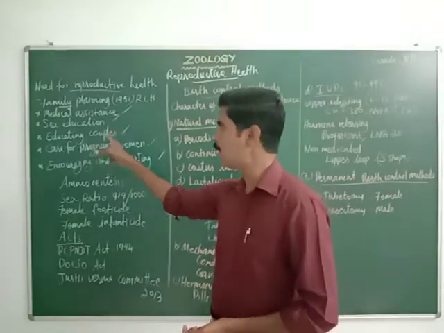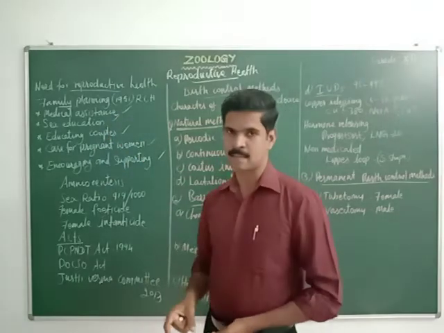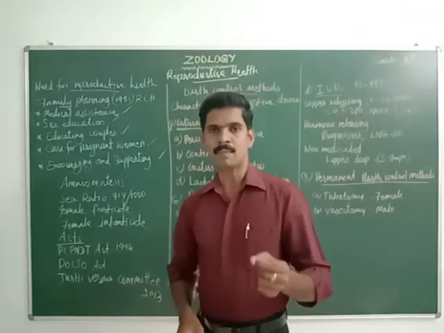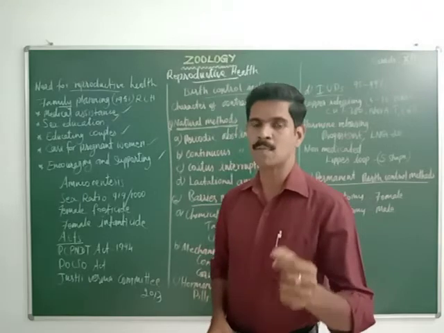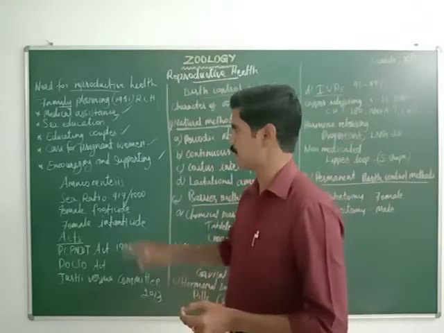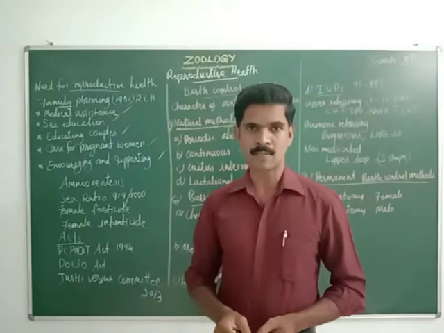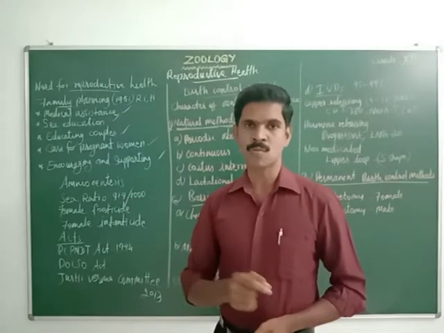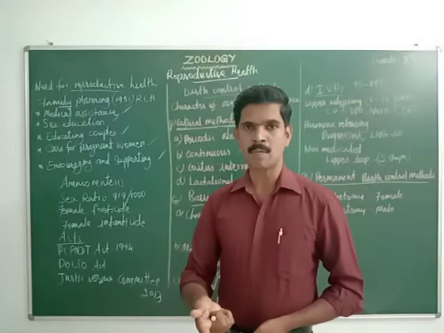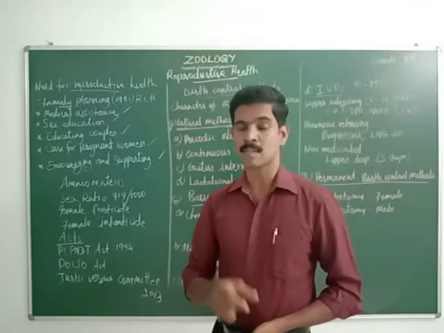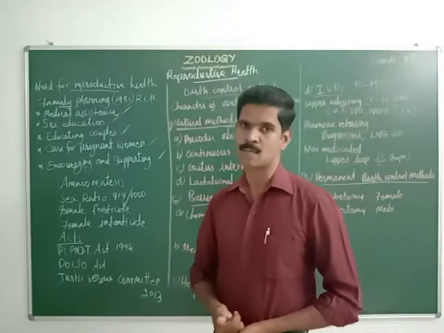Once more I repeat. The first one is medical assistance, meaning giving proper medical facilities to all the people to build up a healthy society. The second one is sex education, giving proper sex education in schools to understand the changes in their body during the adolescent stage.